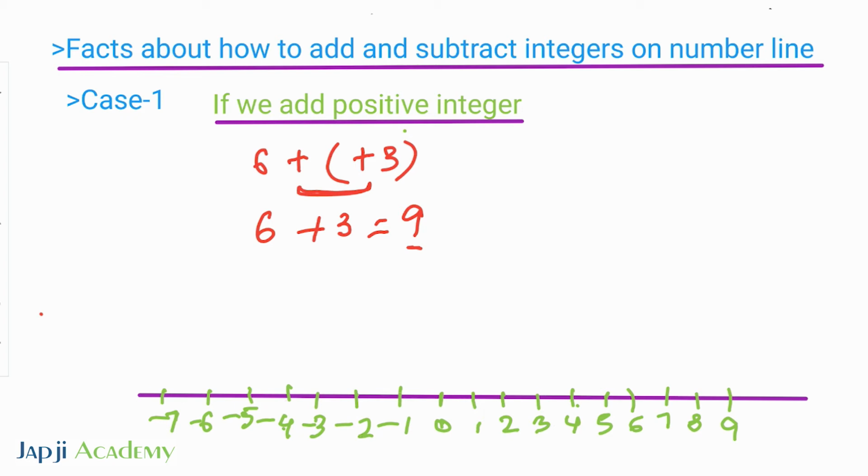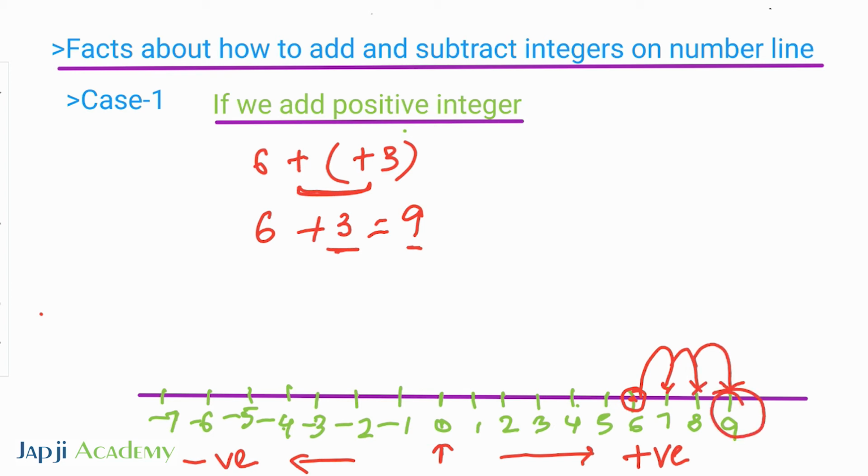So I have to represent 9 on a number line, right? Here we have the number line with 0, and on the right side of 0 we have positive numbers, and on the left side we have negative numbers. Here on the right side it's 6, and you have to add 3. So there is the first step, second step and third step, which is 9.